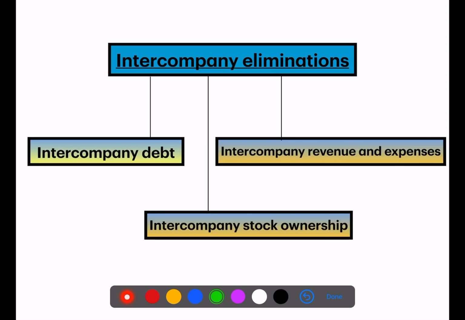Next is the types or kinds of intercompany eliminations. We have just studied the elimination under different types of transactions. So let's study in a little more detail what kinds of eliminations occur in intercompany transactions. The first one is intercompany debt. Intercompany debt means it eliminates any loans, whether short term or long term.